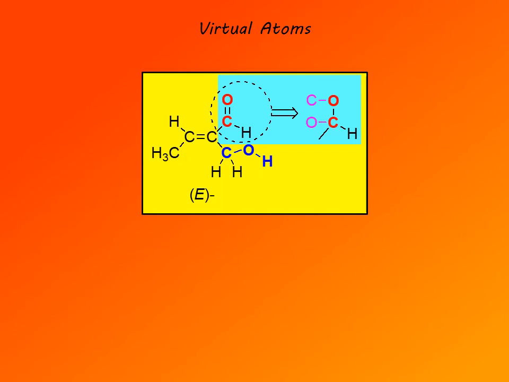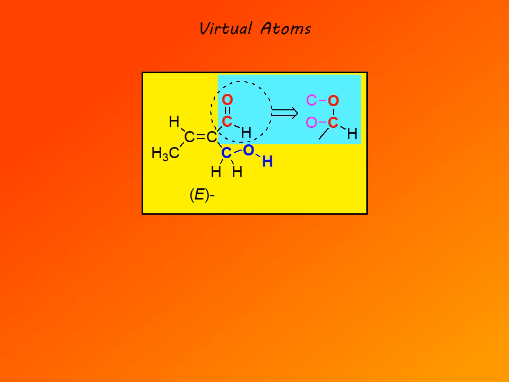And we repeat the same process for oxygen. Oxygen forms a double bond to carbon. So when we add a virtual bond to oxygen, at the end of that virtual bond is a carbon atom. And that completes the process. Now we can compare the two substituents. We look at the path of highest priority, shown in blue for the bottom substituent, carbon, oxygen, hydrogen, and compare that with the path of highest priority in the top substituent.